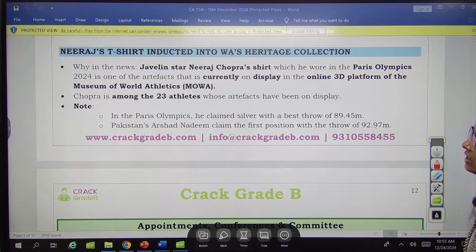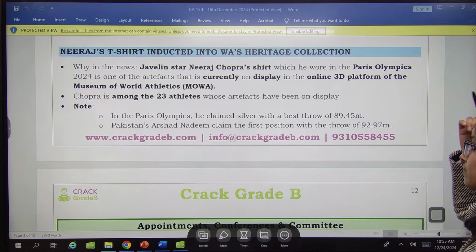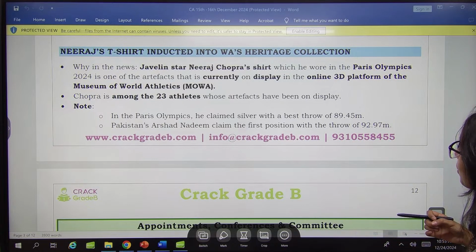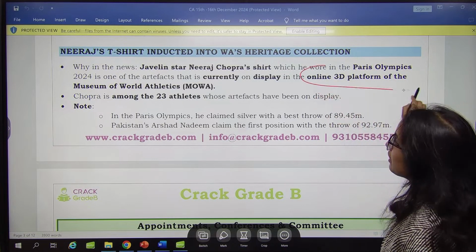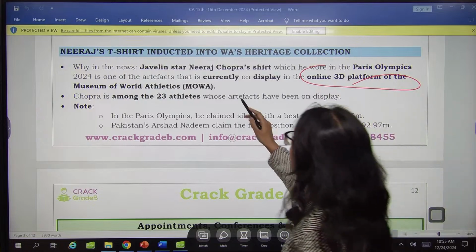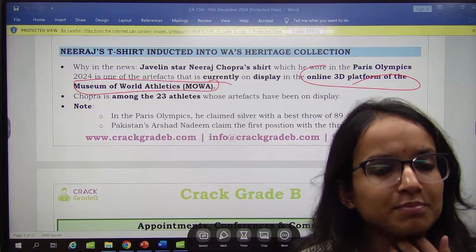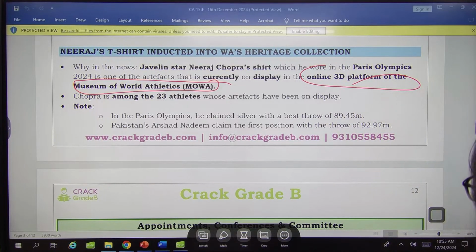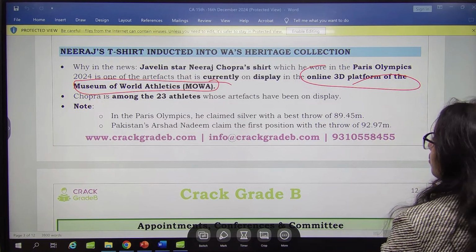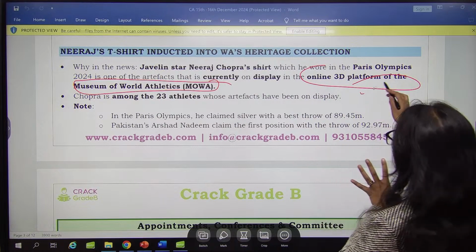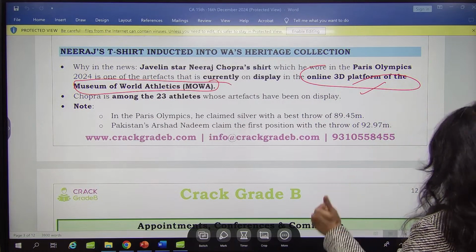Then javelin star Neeraj Chopra's shirt, which he wore in the Paris Olympics, is one of the artifacts currently on display on the online 3D platform of the Museum of World Athletics. This can be important, remember. Neeraj Chopra has made India proud a number of times, you know that, right? So Neeraj Chopra's shirt is on display on this 3D platform. Remember, Museum of World Athletics.